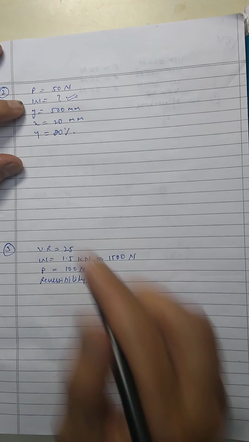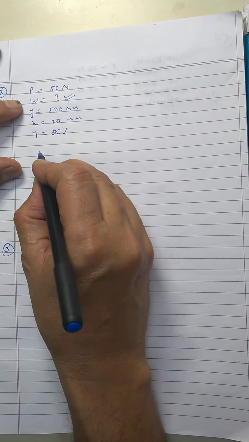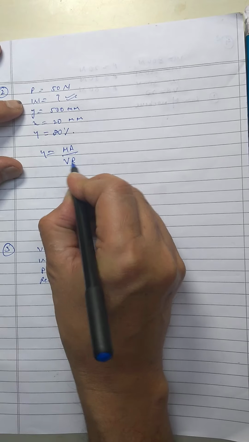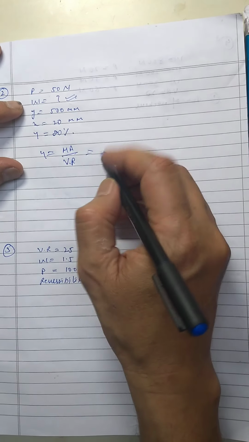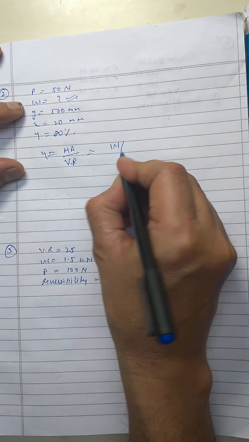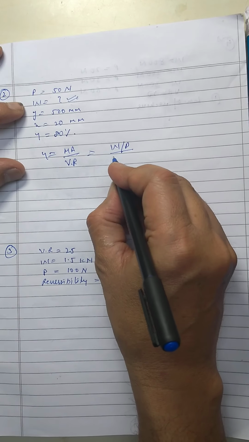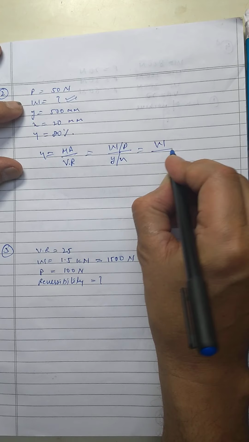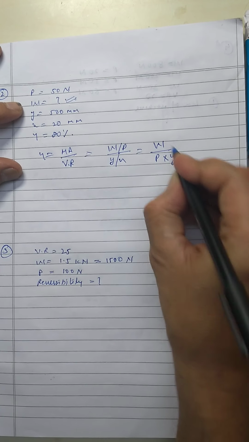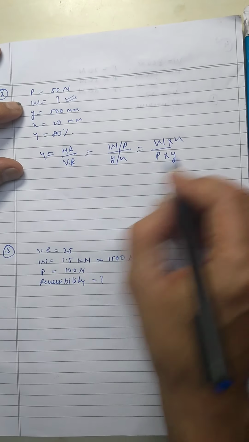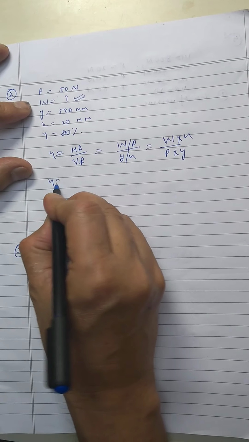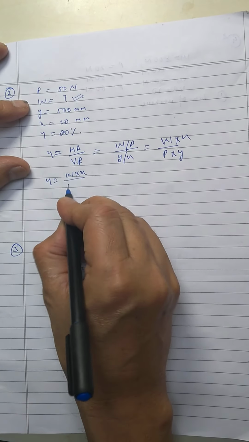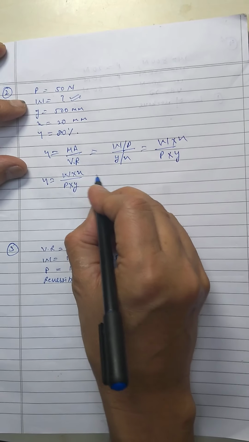Now for doing this, you know that efficiency is equal to mechanical advantage upon velocity ratio, and mechanical advantage is equal to W upon P. Velocity ratio is Y upon X. That means it is equal to W upon P into Y upon X. So in this way you can write efficiency. Efficiency is equal to W into X upon P into Y.